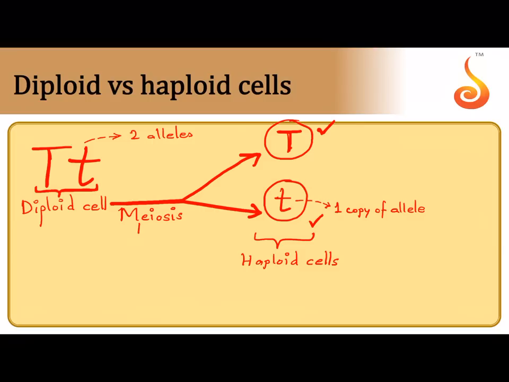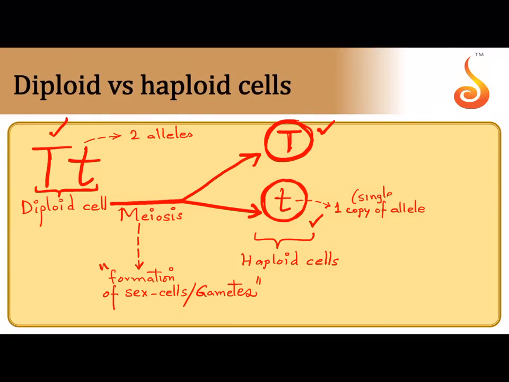Always remember, meiosis is mostly seen in those cells which are involved in formation of sex cells or gametes. Always put a circle. When you put a circle, it means it is haploid. When you don't put a circle, it means it is diploid cell. They are paired. Here the alleles have become single. Isn't it? One copy of allele means single allele. So small t is single. Capital T is single here.